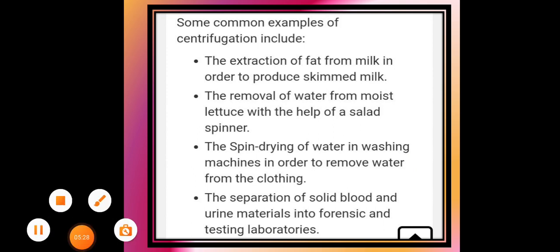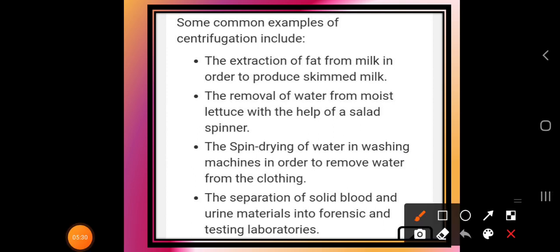A few common examples of centrifugation include the extraction of fat from milk in order to produce skimmed milk. If we want to produce skimmed milk from milk, then we have to use this process. In this way we can extract the cream from the milk to produce skimmed milk.